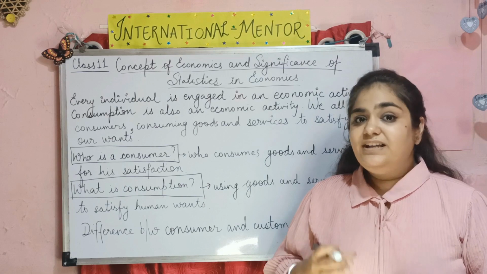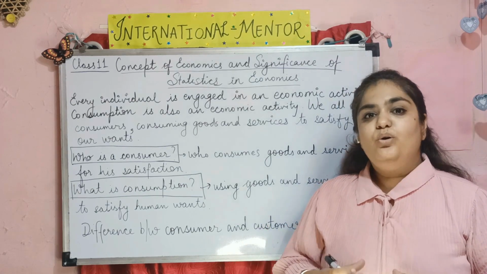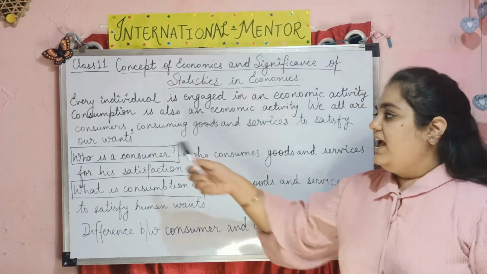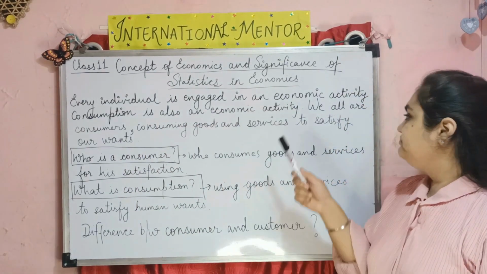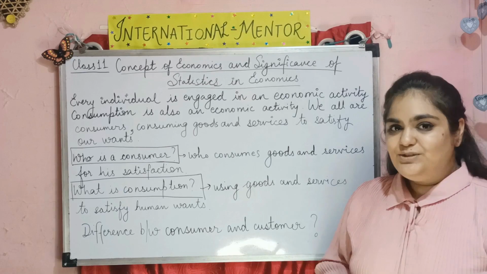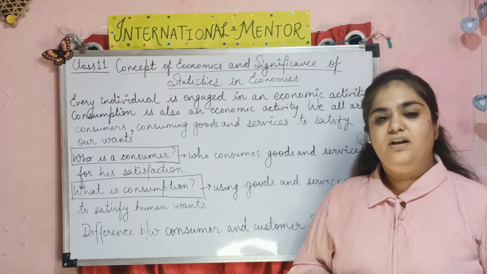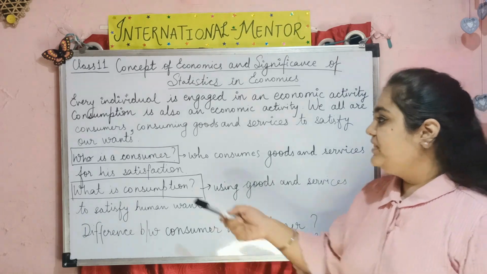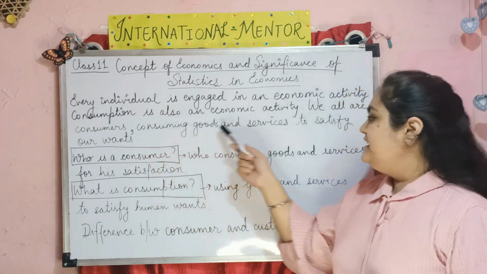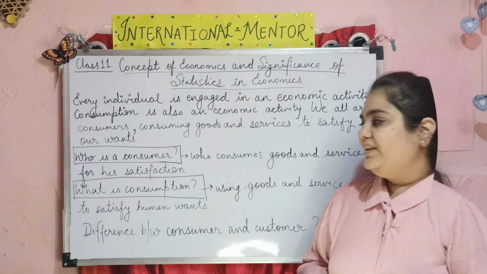As the consumer is the king of the market, he consumes the product, and consumption is then considered to be an economic activity. We also are consumers as we are using the products. Each and every person is a consumer in some way. We consume goods and services to satisfy our wants.